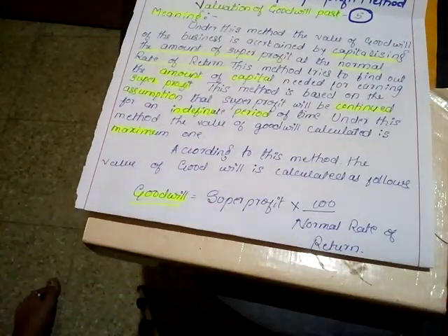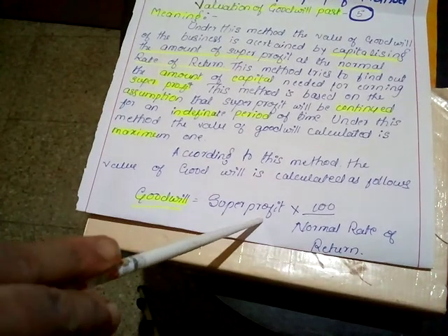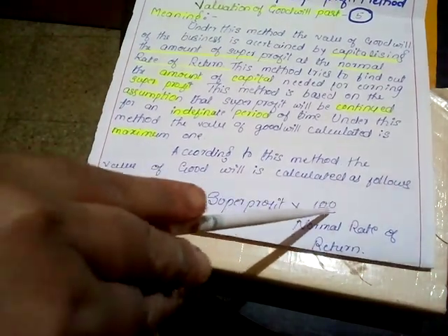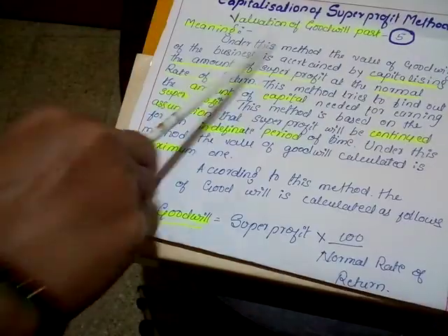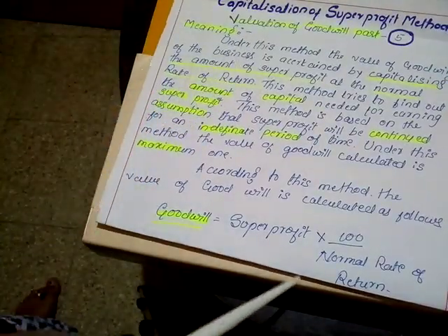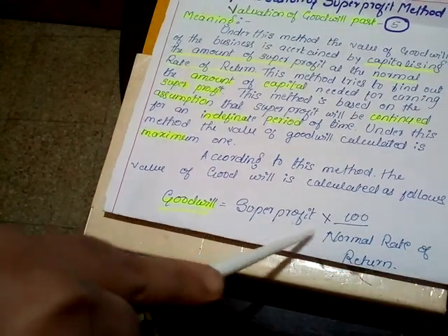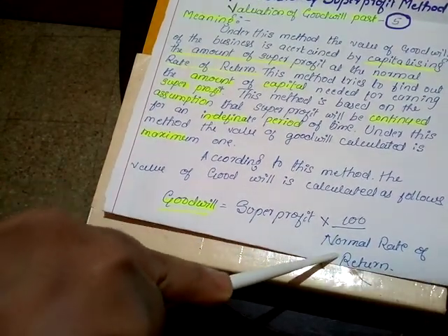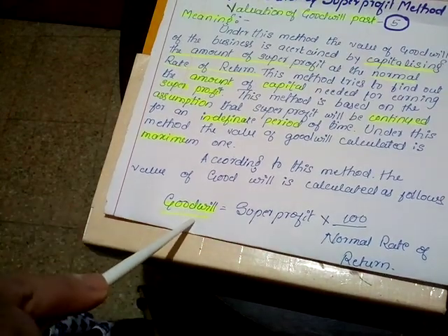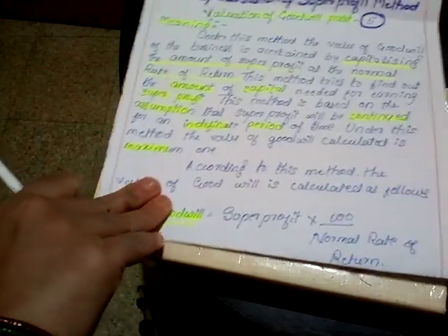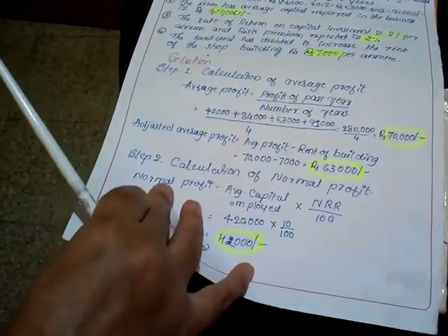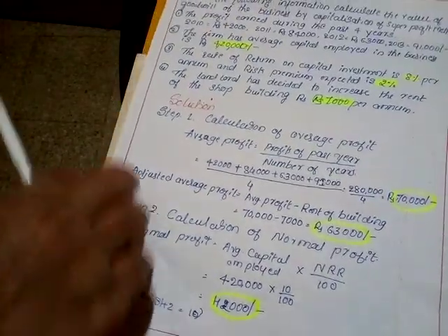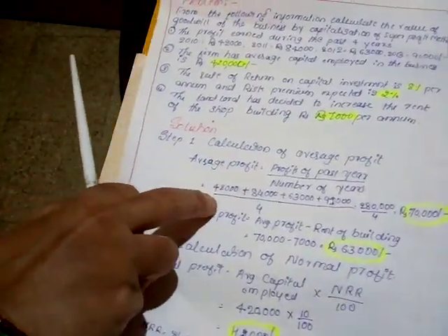To value the goodwill of the company, the formula is super profit into 100 divided by normal rate of return. As I discussed in the meaning aspect, it is the relation between super profit and 100 divided by normal rate of return. That will give the goodwill of the company. Then we shall discuss one small problem that will be helpful to easily understand the concept. The problem is a very simple problem.